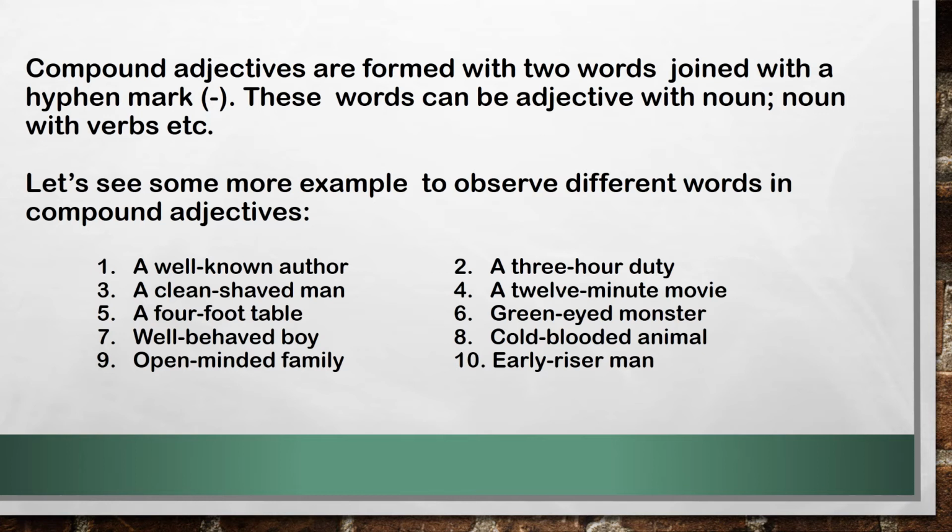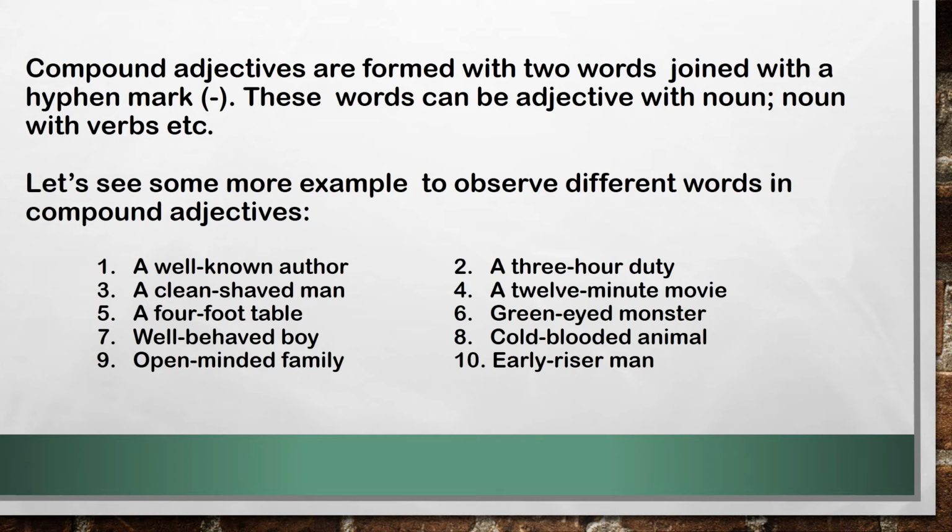Let us see some more examples to observe different words in compound adjectives. A well-known author, a 3-hour duty, a clean-shaved man, a 12-minute movie, a 4-foot table, green-eyed monster, well-behaved boy, cold-blooded animal, open-minded family, early-riser man.